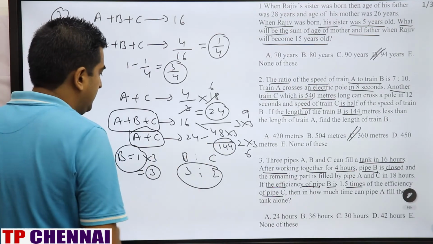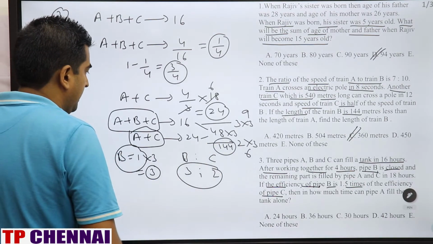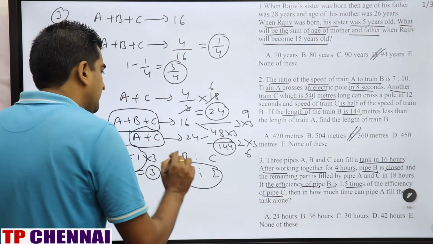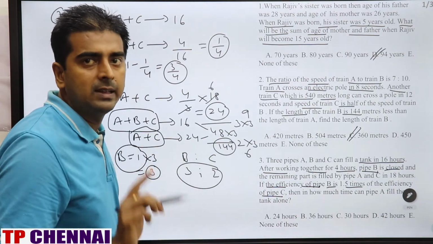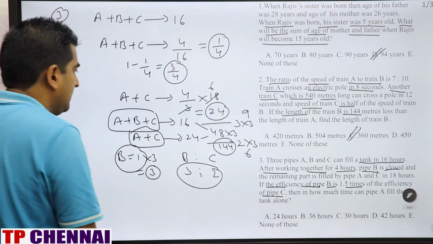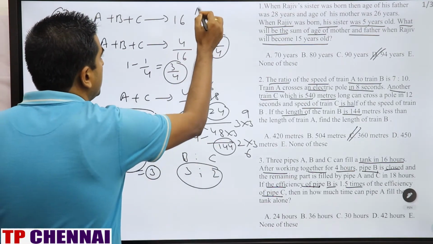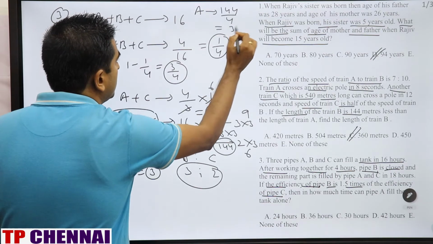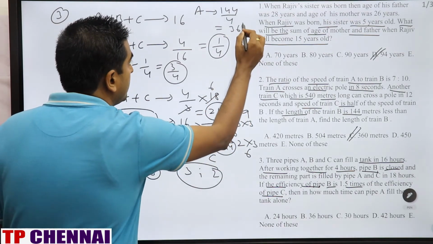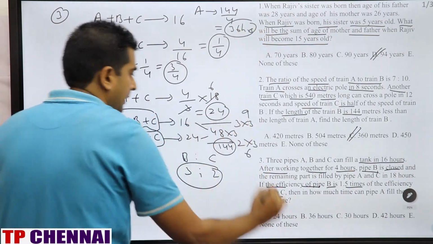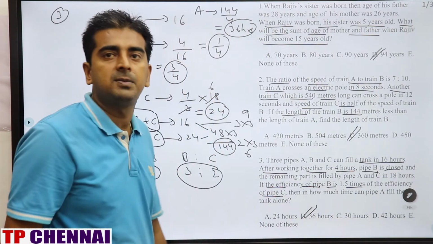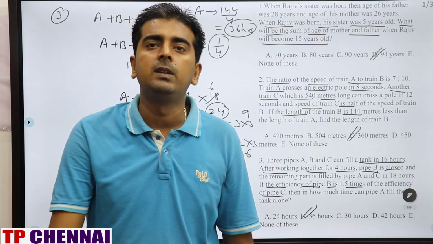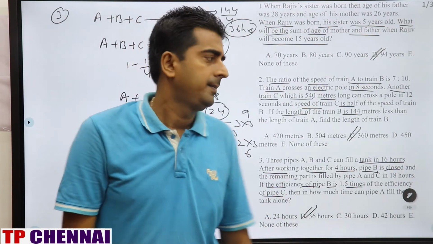A plus C efficiency is 6. C efficiency is 2. What is A efficiency? 4. And work is how much? 144. That means 144 by 4, which is 36 hours, is my answer. Right? It's a very good conceptual question. I hope you have understood the concept. Clear? Now we'll see question number 4.